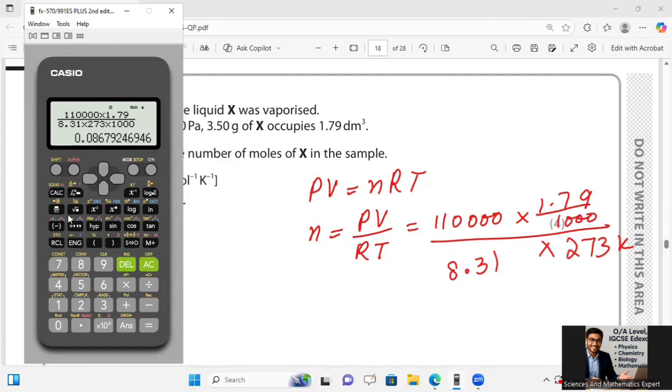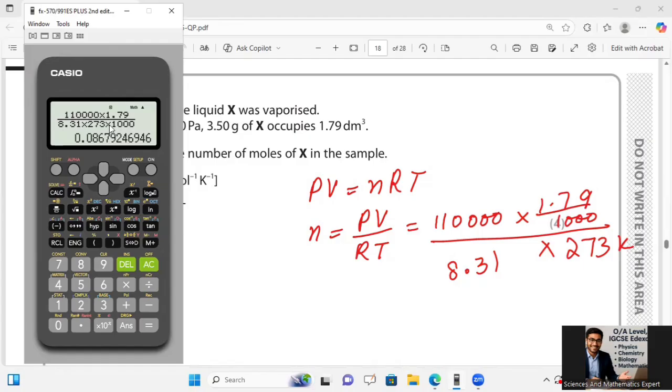What did I miss? I have taken 8.31, so it is 0.08. Why? I think I have taken all the values correct.